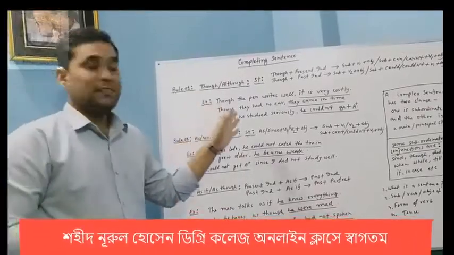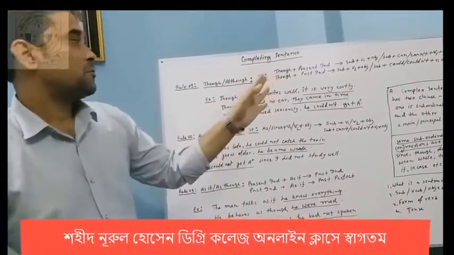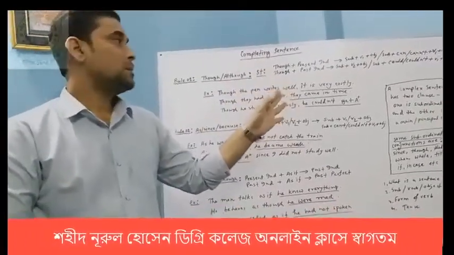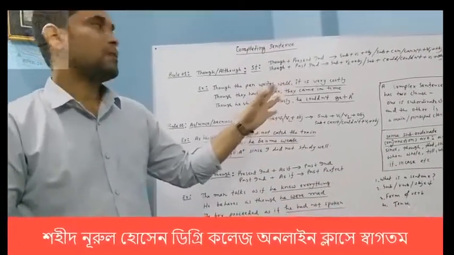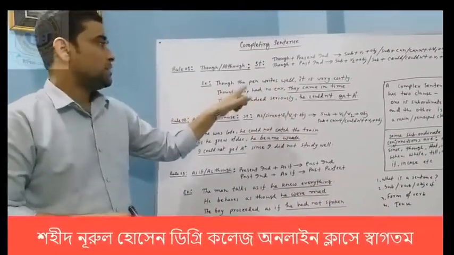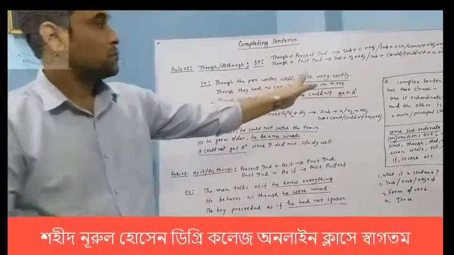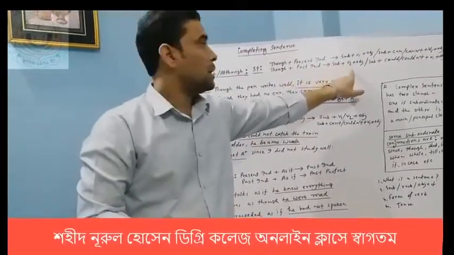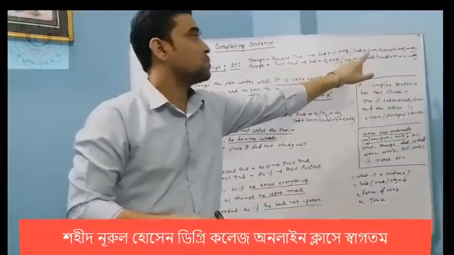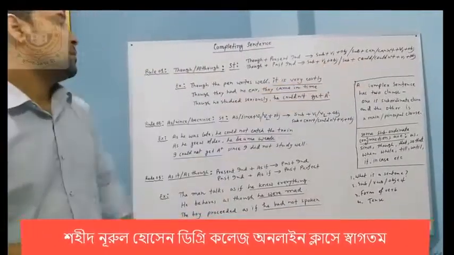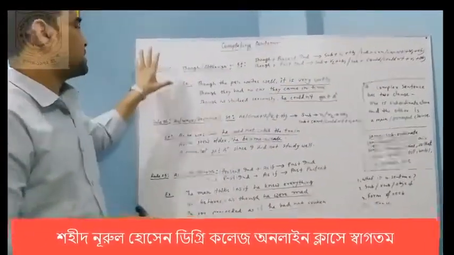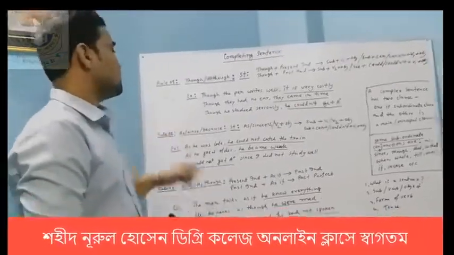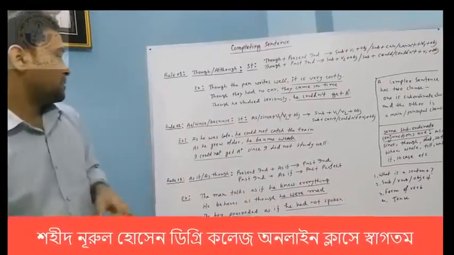Though plus present indefinite tense, the main clause would be subject plus base form of verb, or can or cannot, or V1 plus object. And though plus past indefinite tense, the main clause would be subject plus past form of verb, or subject plus could not plus V1 plus object. Okay, I have already finished talking with you about this rule. Now I am going to discuss the second rule.